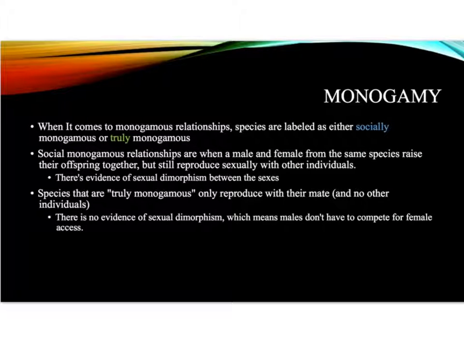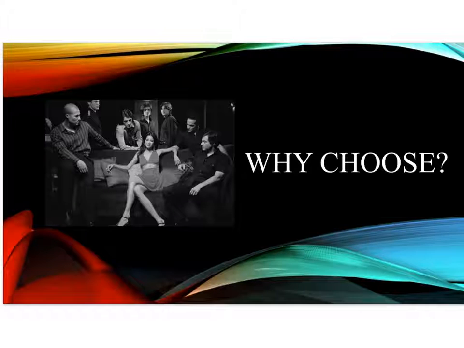Monogamy. When it comes to monogamous relationships, species are labeled as either socially monogamous or truly monogamous. Socially monogamous relationships are when a male and female from the same species raise their offspring together but still reproduce sexually with other individuals. There's evidence of sexual dimorphism between the sexes. Species that are truly monogamous only reproduce with their mates and no other individuals. There is no evidence of sexual dimorphism, which means males don't have to compete for female access.